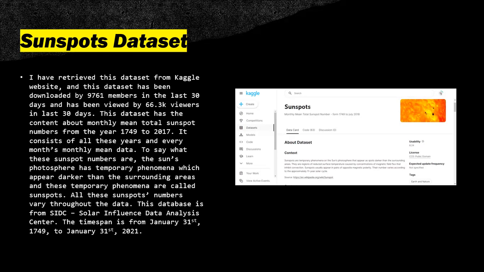To say what these sunspot numbers are, the sun's photosphere has temporary phenomena which appear darker than surrounding areas, and these temporary phenomena are called sunspots. And all these sunspot numbers vary throughout the data. This database is from the Solar Influence Data Analysis Center, and the time span is from January 31st, 1749 to January 31st, 2021.